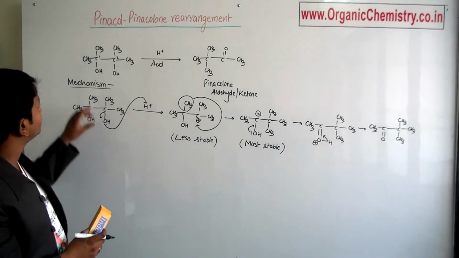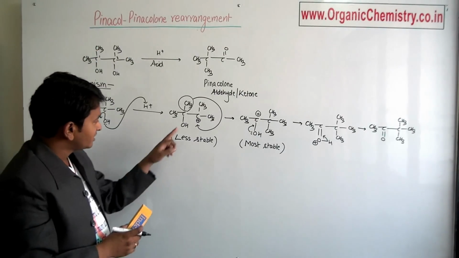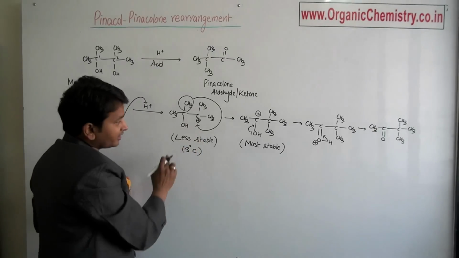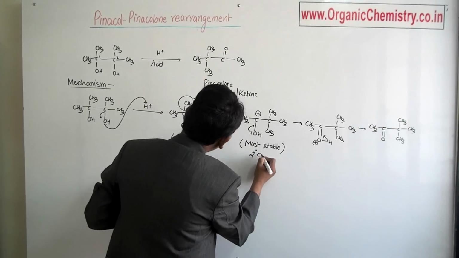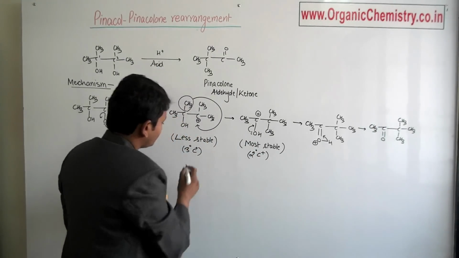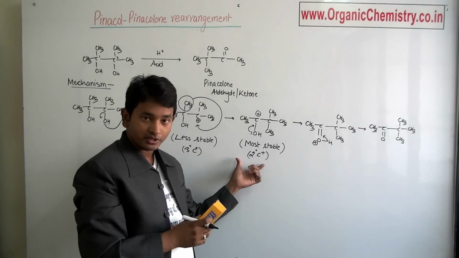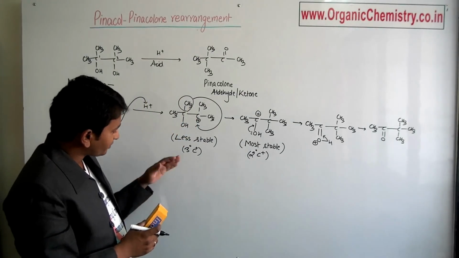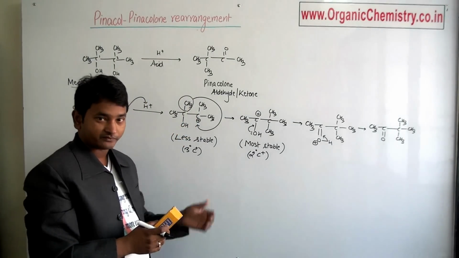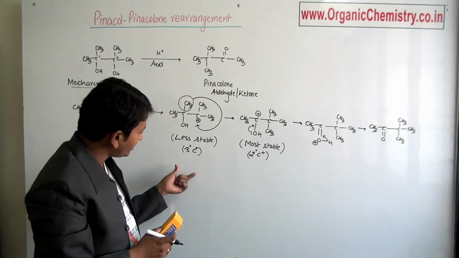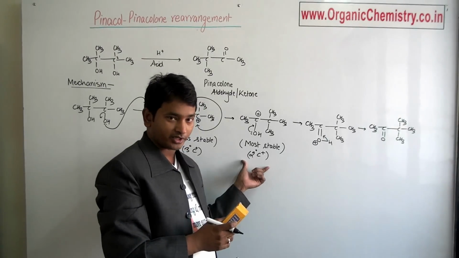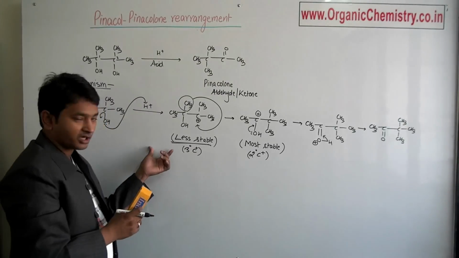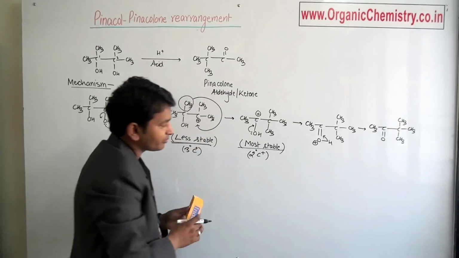The most important part of this pinacol pinacolone rearrangement is the tertiary carbocation. The tertiary carbocation rearranges to a secondary carbocation. So it is important that you never just remember primary to secondary, secondary to tertiary. Sometimes a tertiary carbocation may rearrange to a secondary or primary carbocation. The important factor for any rearrangement of a carbocation is less stable carbocation to more stable carbocation.